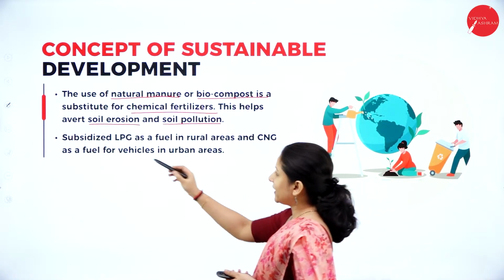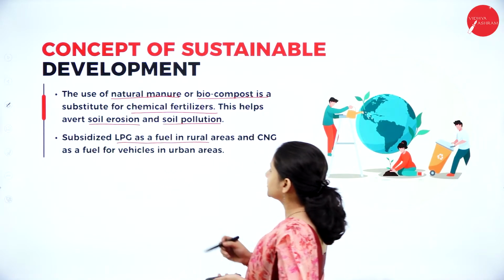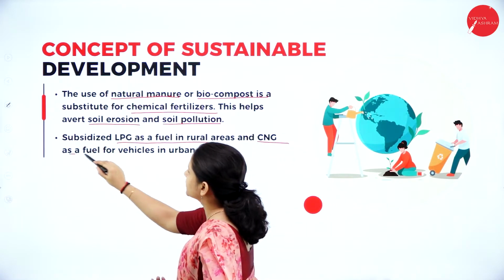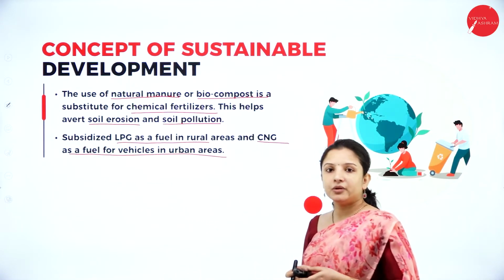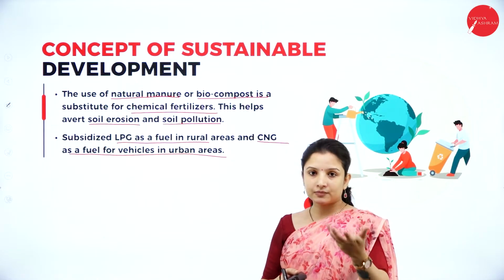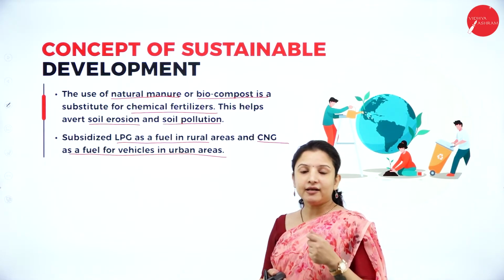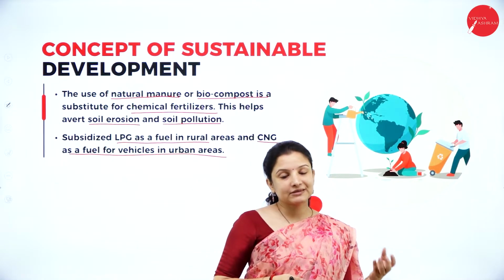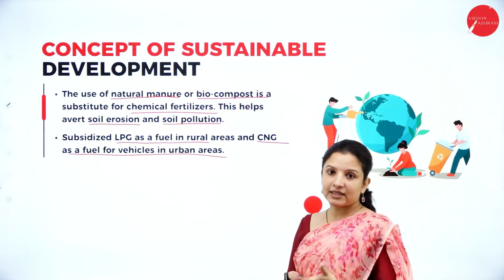Subsidized LPG as fuel can be used in rural areas, and compressed natural gas as fuel can be used for vehicles in urban areas. Not everybody can have LPG in their home, because there are many people who are still poor, below the poverty line in India, right?